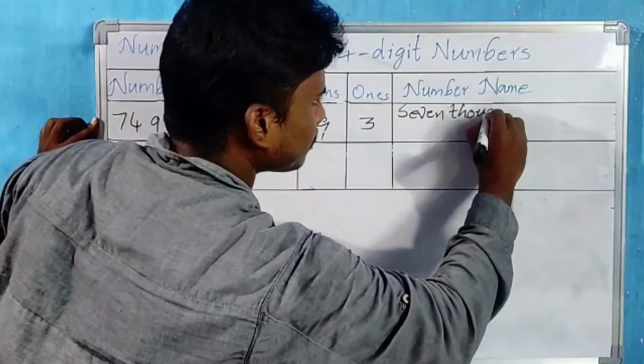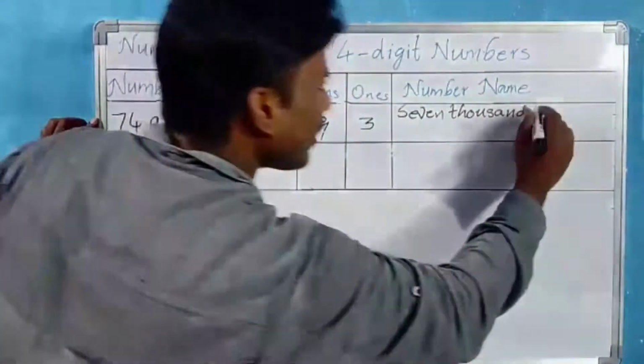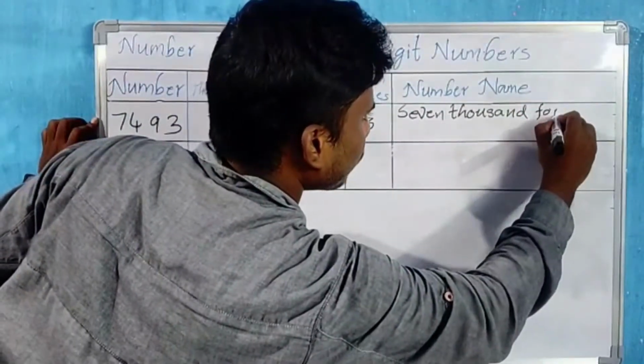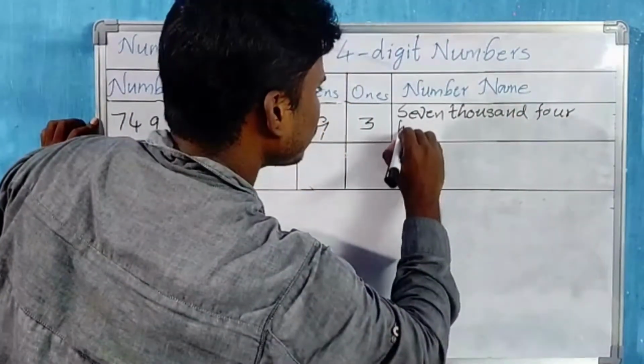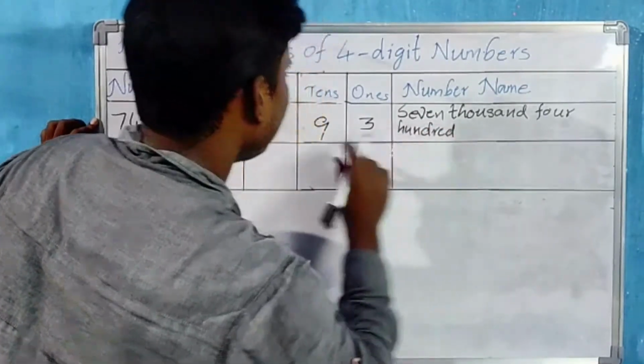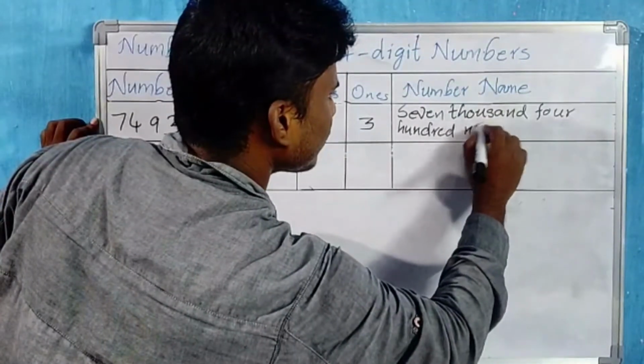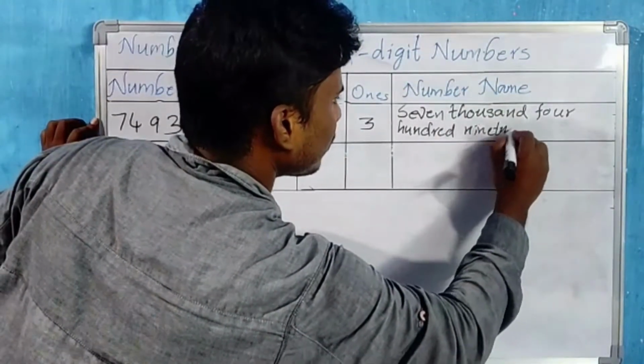So let us write the number name here. 7,000. Next 400. Then we have 93.